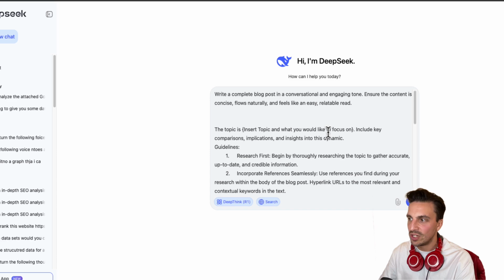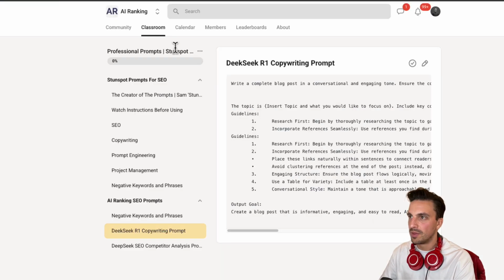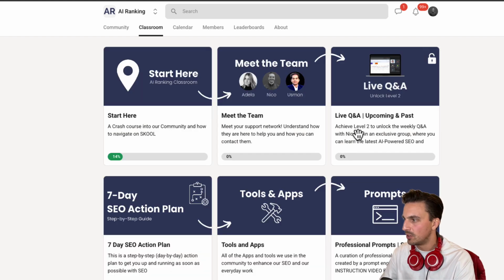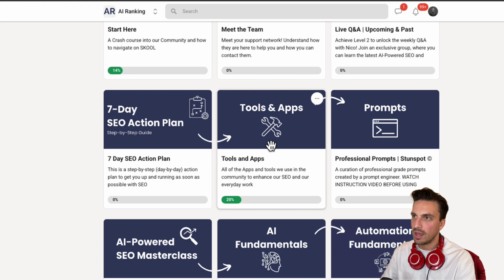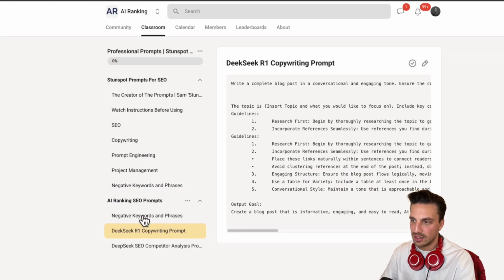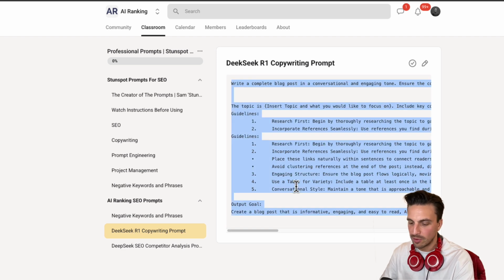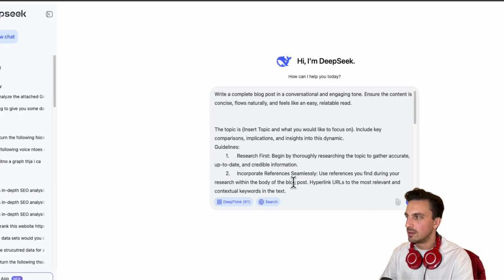To be able to do this, you do need to prompt it correctly. I've got a prompt here ready, and I got that from the AI Ranking School community. We have a bunch of prompts in the classroom. This is our premium community. You go to prompts and you look for the right one that you would like. In this instance, I've got the prompt here, DeepSeek R1 copywriting. I'm going to double click this and go to DeepSeek.